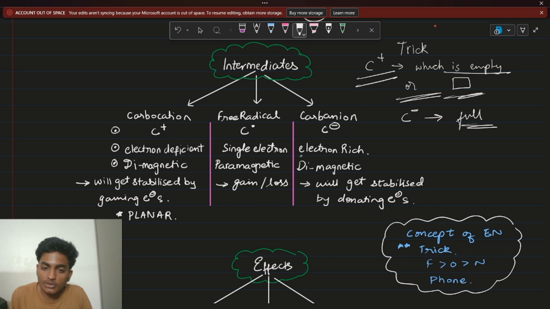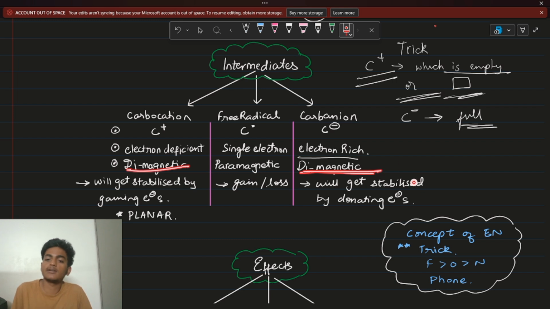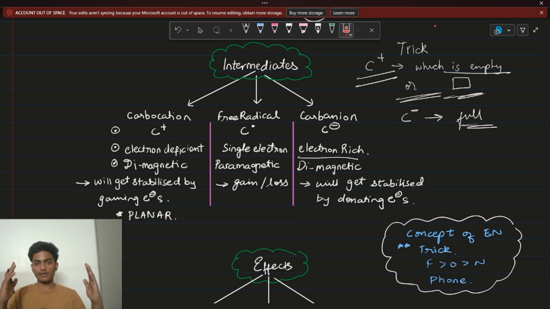So C minus is electron rich, right? It is electron rich. Then diamagnetic again. Carbocation is diamagnetic. Carbanion is diamagnetic, right? Then it will be stable. Okay, stabilization again. Let's not look into it now. You just have to know the basic meaning. What's a carbocation? What is a carbanion? So cation is C plus and it's electron deficient. Anion is C minus and is electron rich. So these 2 points are crystal clear.